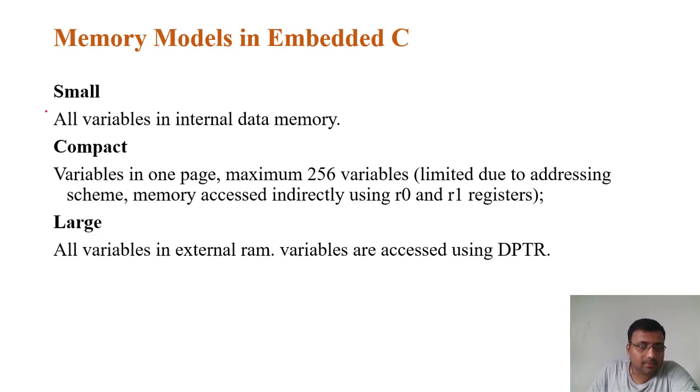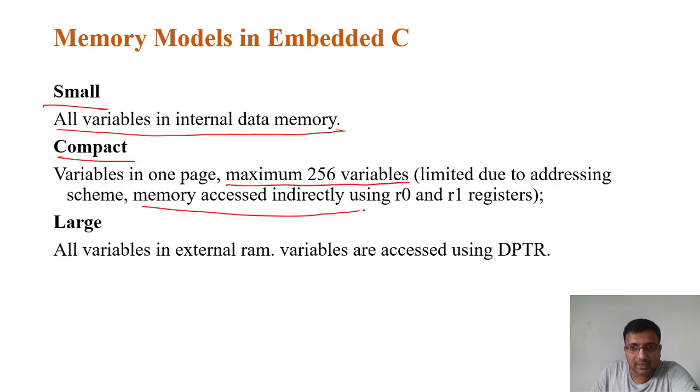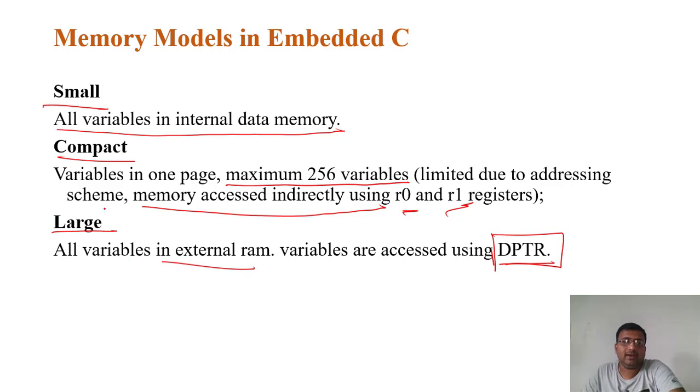Then we have memory models, where we can use a variable. With small, all the variables are in internal data memory. With compact, variables are in one page, a maximum of 256 variables, limited due to the addressing scheme, with memory accessed indirectly using the R0 and R1 registers. Then you can use large, where all the variables are in external RAM. Variables are accessed using a data pointer, which is a 16-bit address, and in the case of the large keyword this data pointer is used.